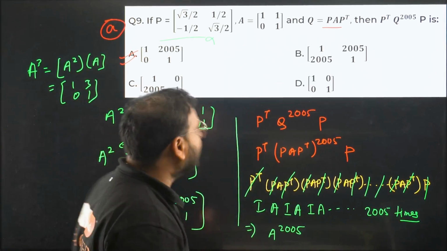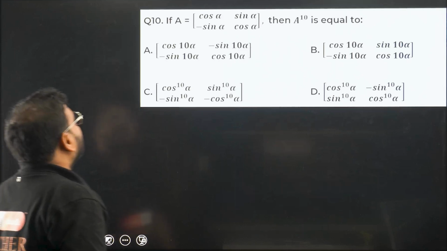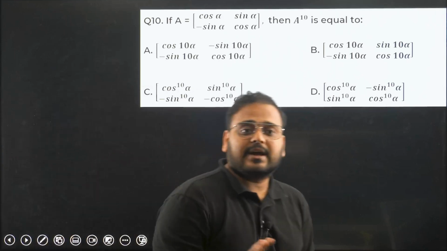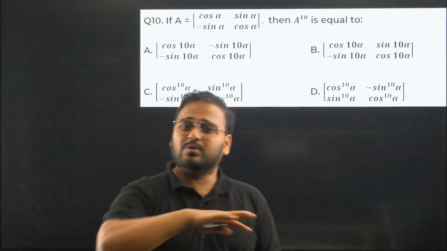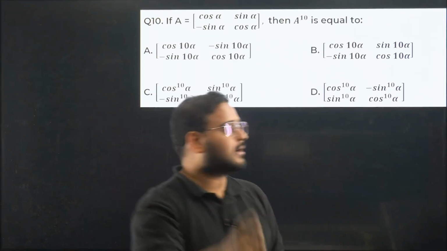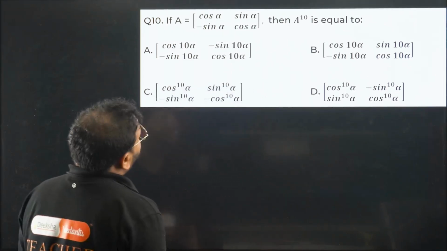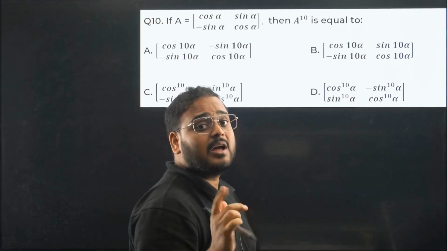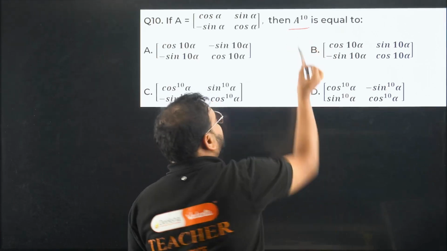Easy? Had fun? Okay. Question number 10 now. Alright, similar again, we have to use some assumptions over here. We don't have to do the entire work. If you do that, it will take a lot of time and you can't solve it. You have to use your brain very smartly. Before we find A power 10, what are we going to find? A power 2.